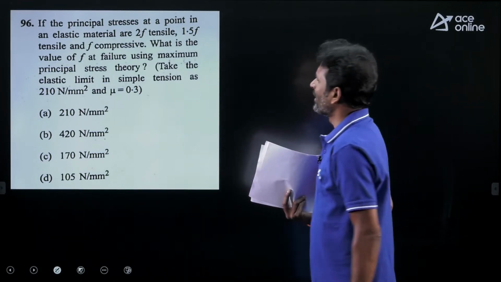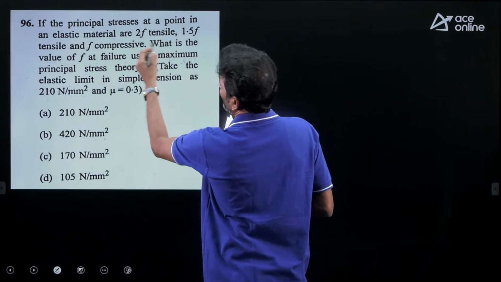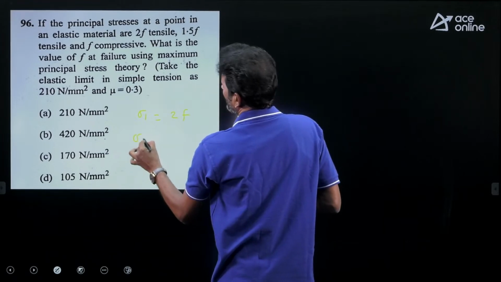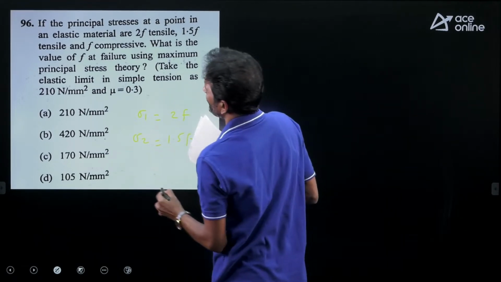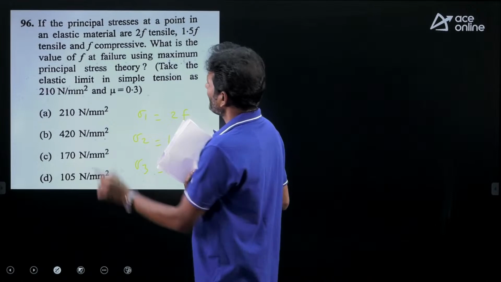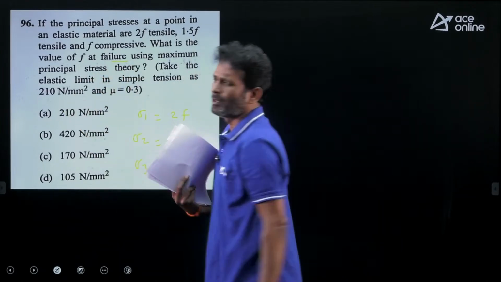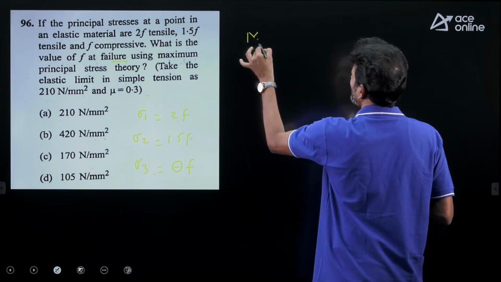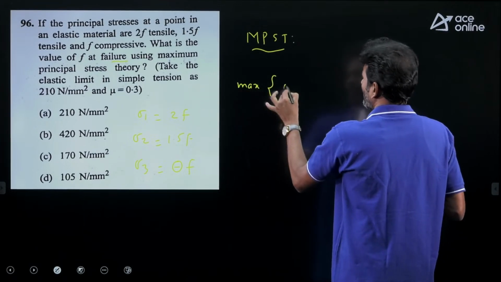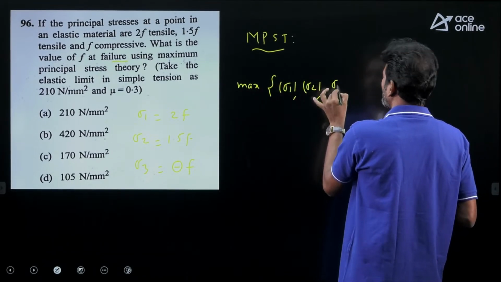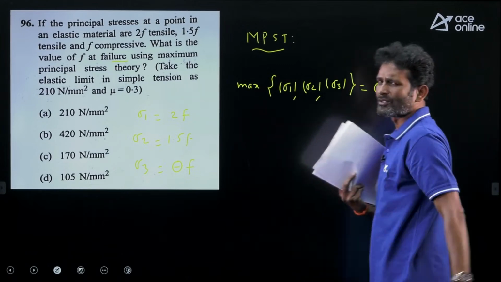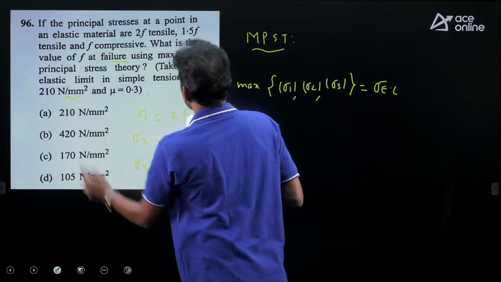Let's take this one. This is from theories of failure. If the principal stresses at a point in an elastic material are sigma 1 given as 2F tensile, sigma 2 given as 1.5F tensile, sigma 3 given as F compression, what is the value of F at the failure using maximum principal stress theory? So we need to apply the maximum principal stress theory. As per this theory, the maximum of these three, sigma 1, sigma 2, sigma 3 by magnitude, is reaching its limiting value. Limiting value here is given as elastic limit stress, which is given as 210.